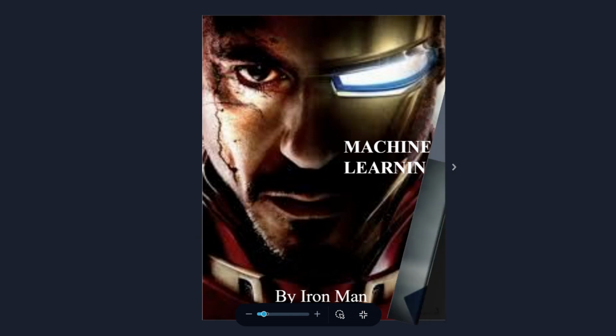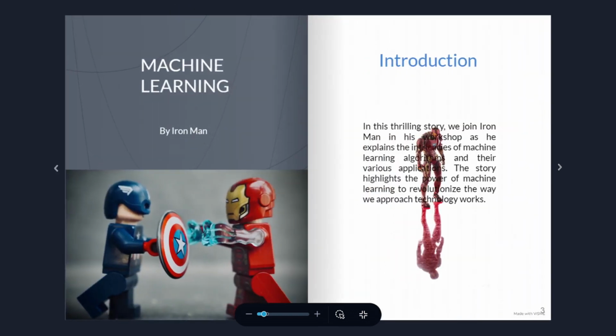Machine Learning. Introduction. In this thrilling story, we join Iron Man in his workshop as he explains the intricacies of machine learning algorithms and their various applications. The story highlights the power of machine learning to revolutionize the way we approach technology works.